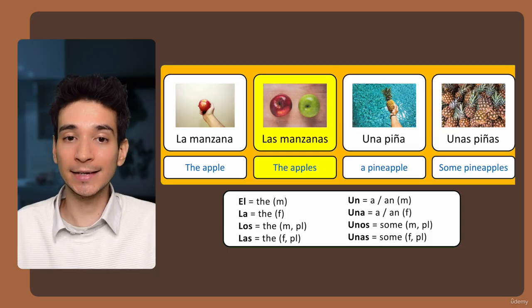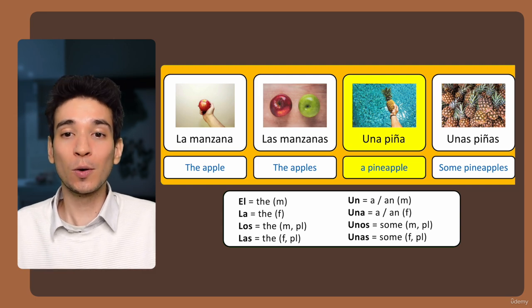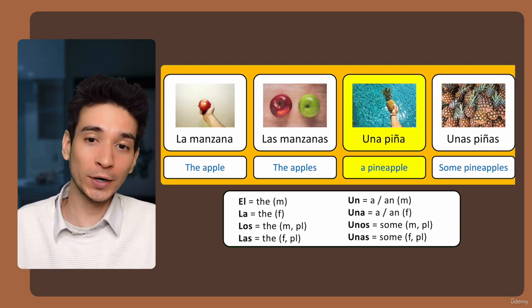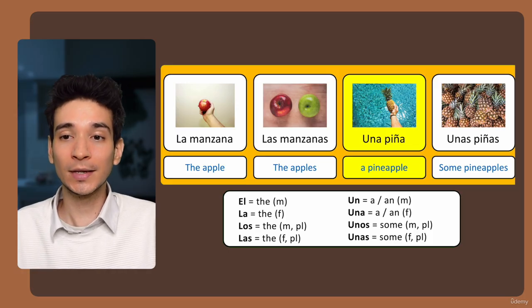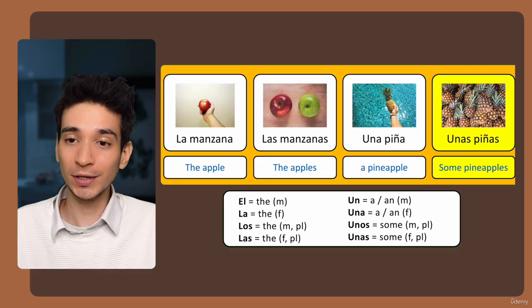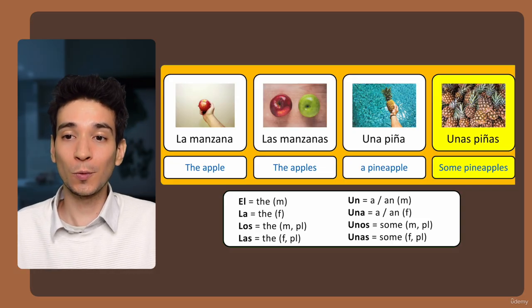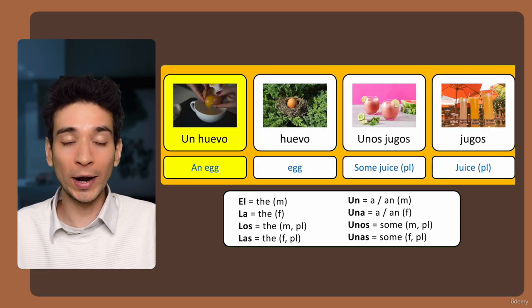Las manzanas, the apples. Las manzanas. Una piña, a pineapple. Una piña. Once again, una, a for feminine words. Una piña. And unas piñas. This one is plural. Some pineapples. Unas piñas.